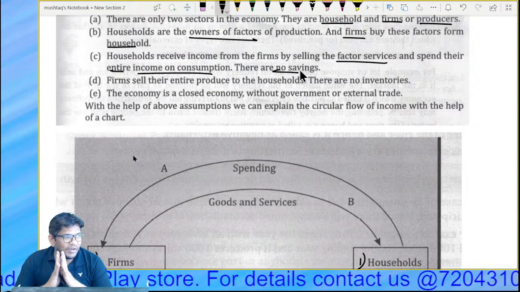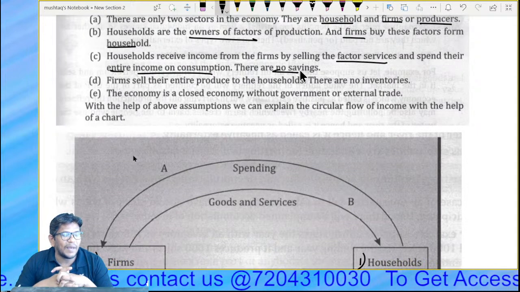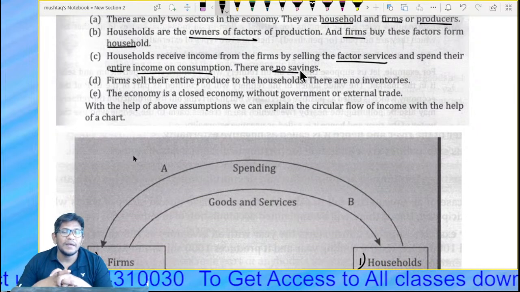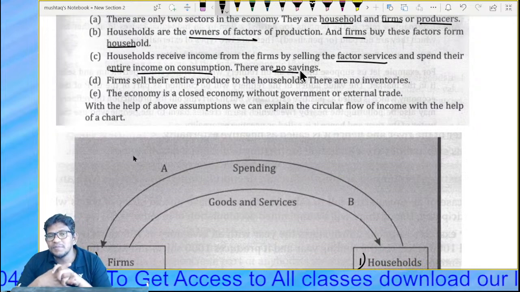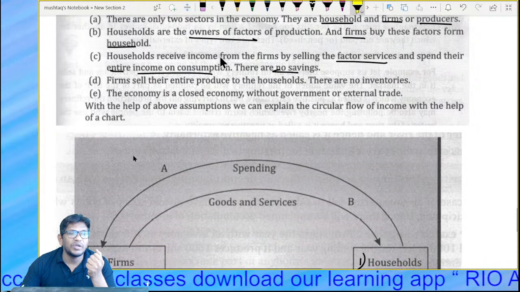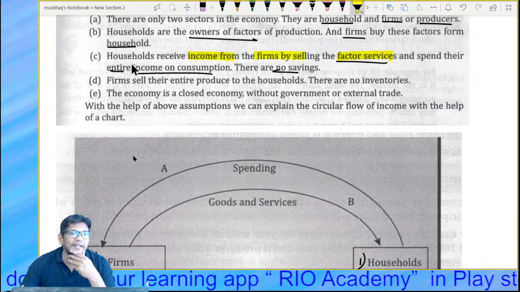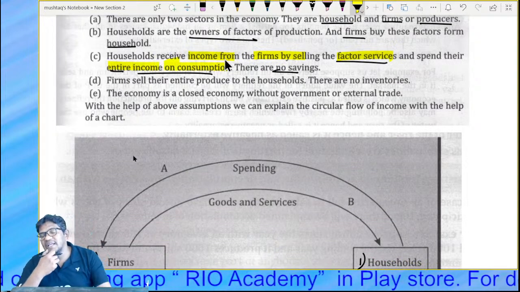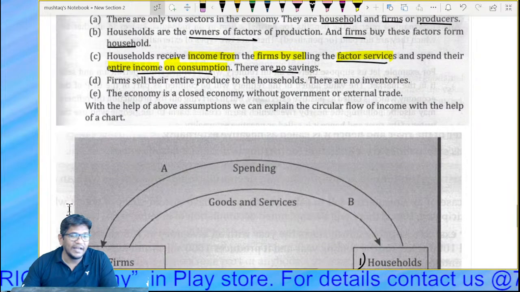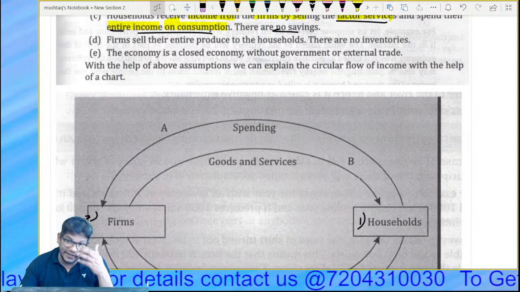So guys, you know that, right? Whenever factors of production owners are household, in such case, what happens? They get income. Obviously, they will get income. Income from whom? Income from firm, because the firms buy these factors of production. So household receive the income from the firms by selling the factor services and spend their entire income on the consumption. Whatever the income these households are getting, all that money they are spending on their consumption, and there is no savings. There is no savings at all, my dear student.